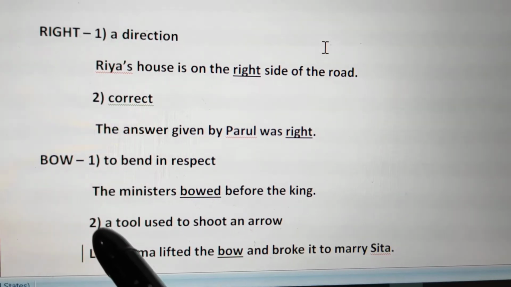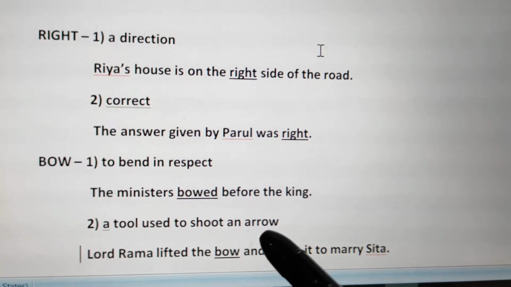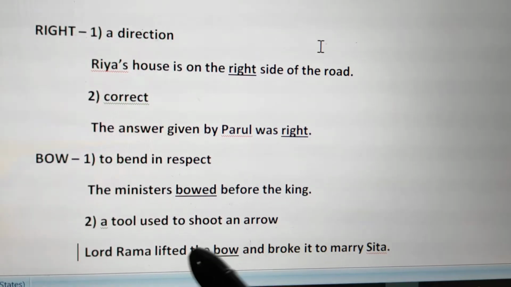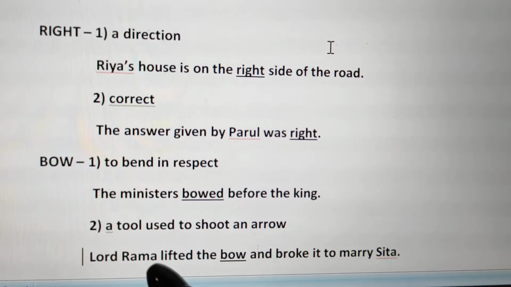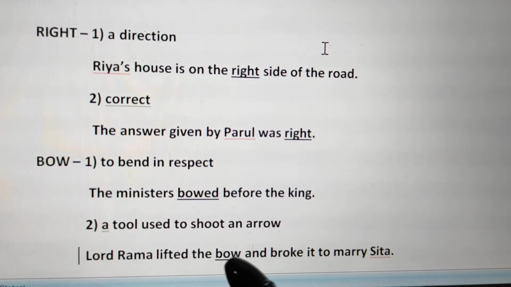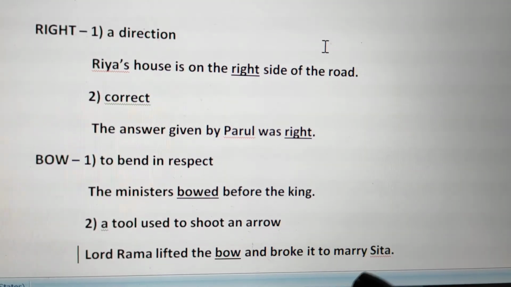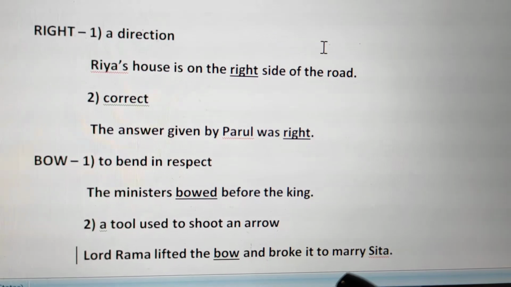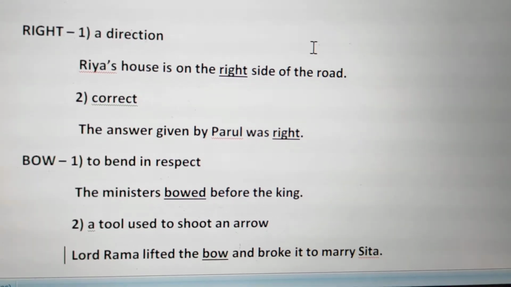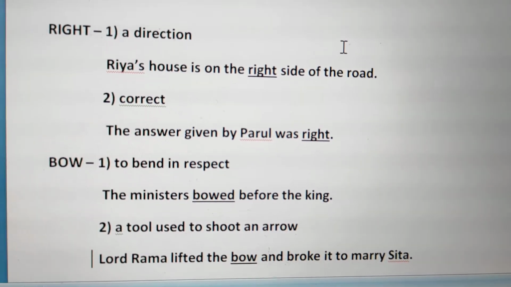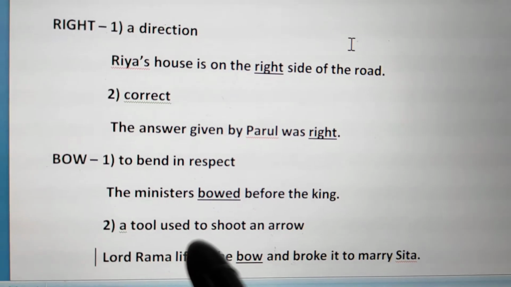The second one is a tool which is used to shoot an arrow. We have heard about bow and arrow. From the sentence, Lord Rama lifted the bow and broke it to marry Sita. We know this famous story when Lord Rama lifted the bow and was supposed to marry goddess Sita. So the word bow has two different meanings again.